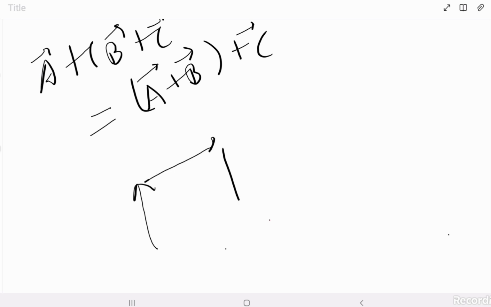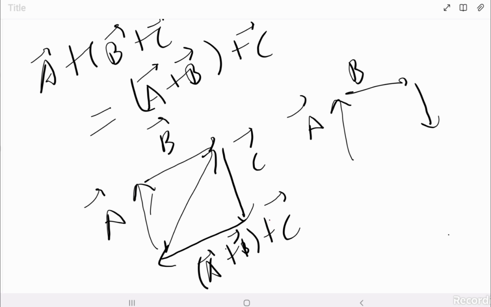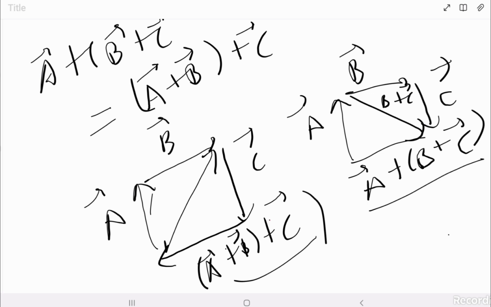This is A, this is B, and this is C. So A plus B, this is A plus B. So this is A plus B plus C. Now I will do A, B and C vectors. If you first add B plus C, then again you will get A plus B plus C. Both are the same. Hence it is proved that it obeys the associative law.